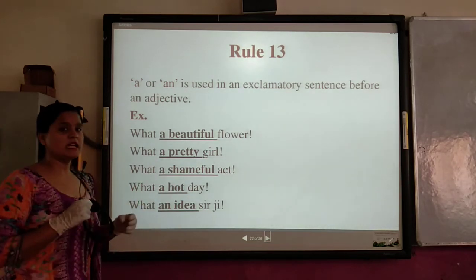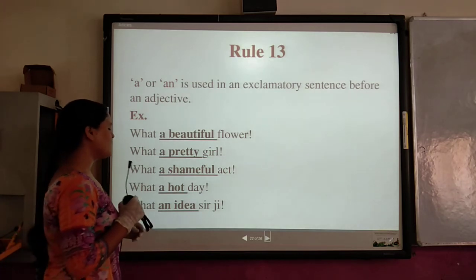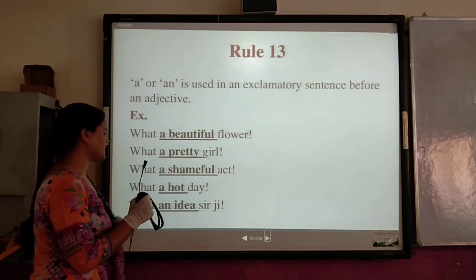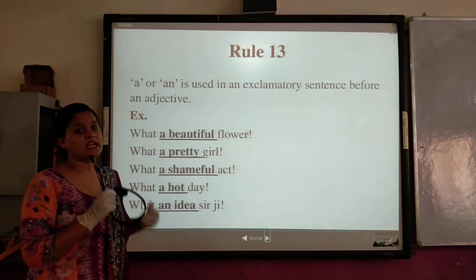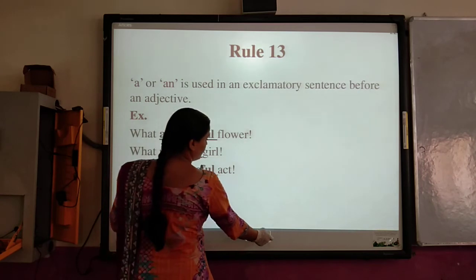And what an idea, Sirji. It is an advertisement of Abhishek Bachchan. Okay. So what an idea, Sirji. It means that the idea is very great. Okay. Now let's move on.